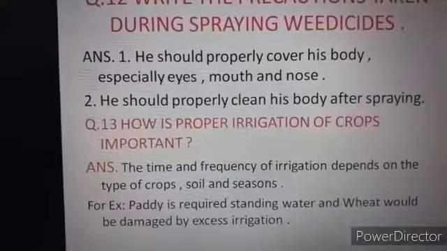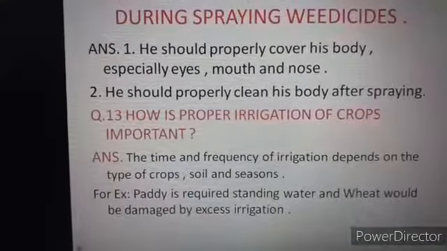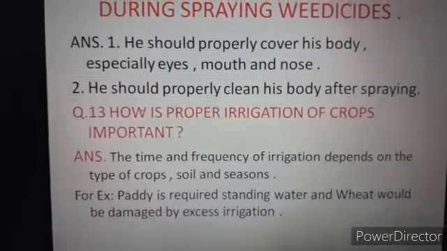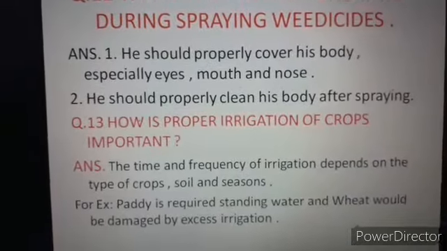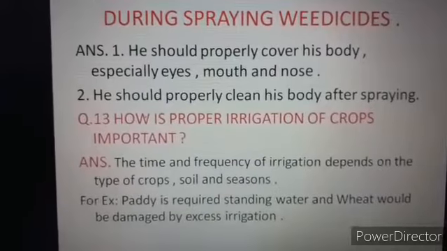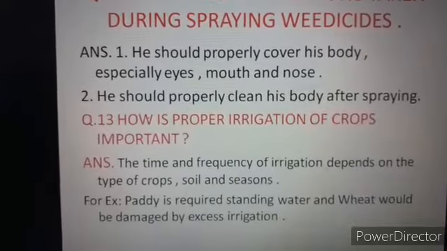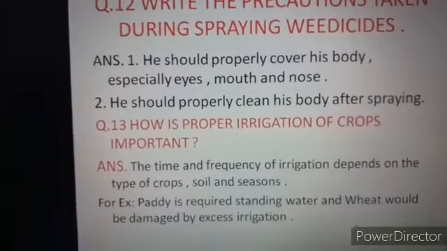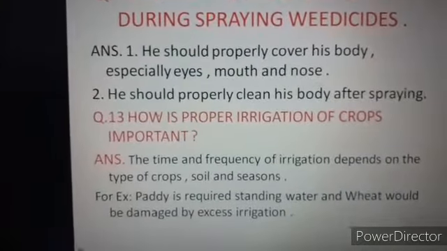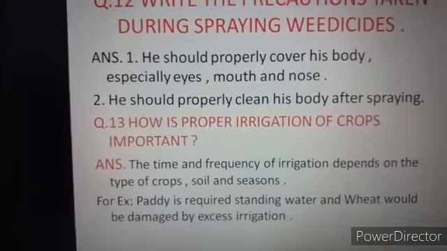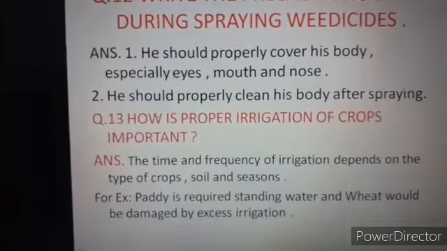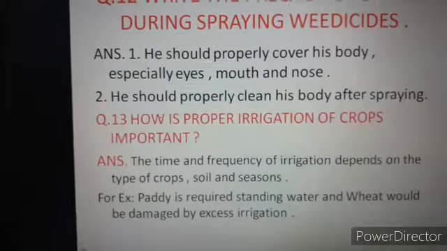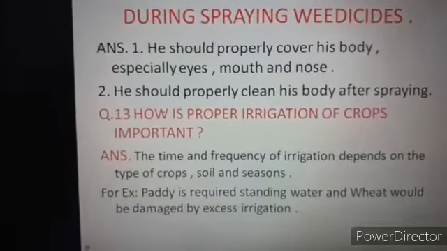The answer is, the time and frequency of irrigation depend upon the type of crop, soil and season. These three major factors matter: what type of crop we grow in a particular field, what type of soil in which we grow a particular crop, and in which season. In the case of rabi crops, they need a very small amount of water, but kharif crops require a maximum amount of water.